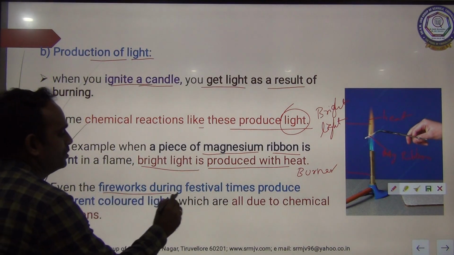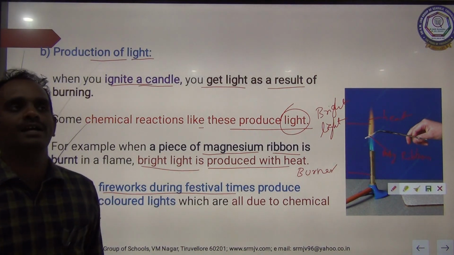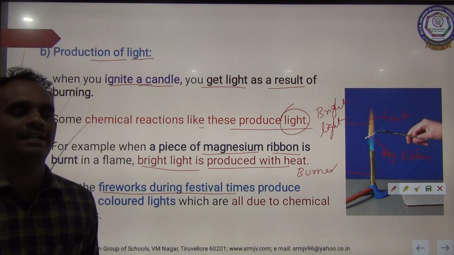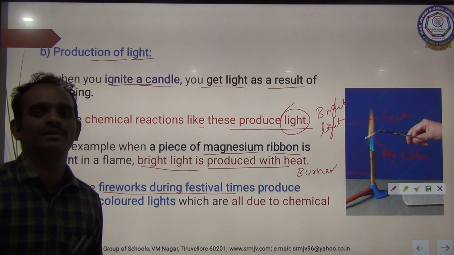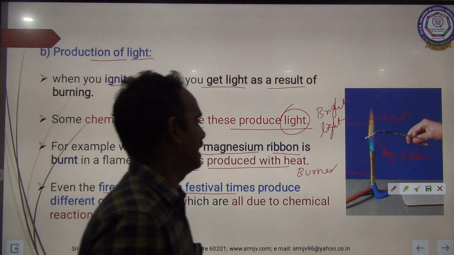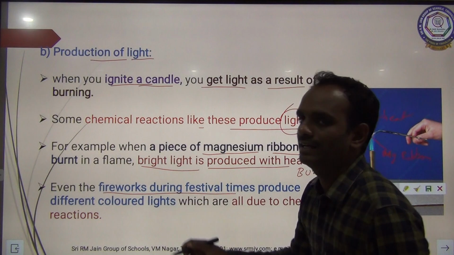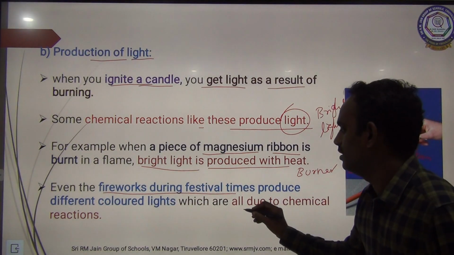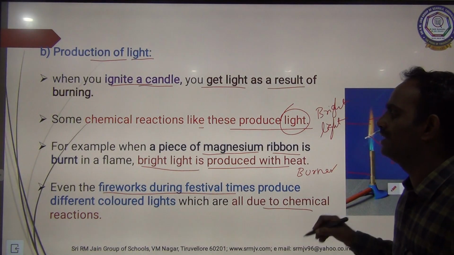Even the fireworks during festival times. Everyone likes to burst crackers during the festival Diwali, right? During that time, different colored lights are produced, which are all due to chemical reactions.